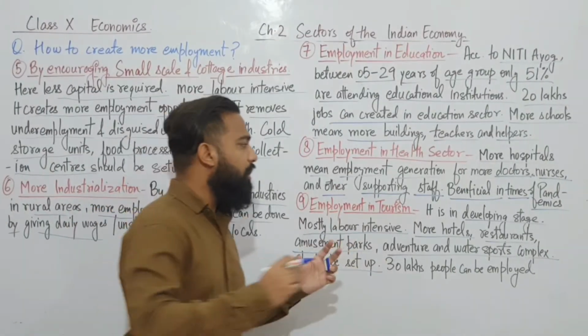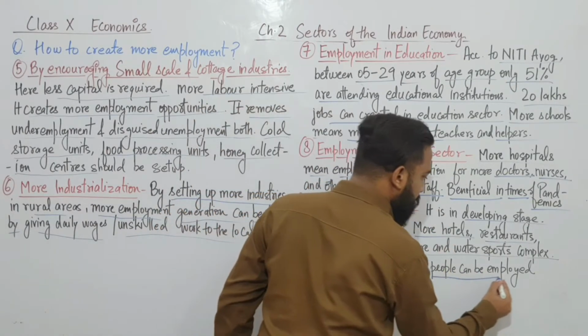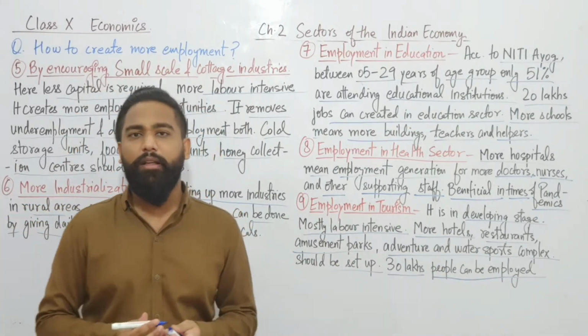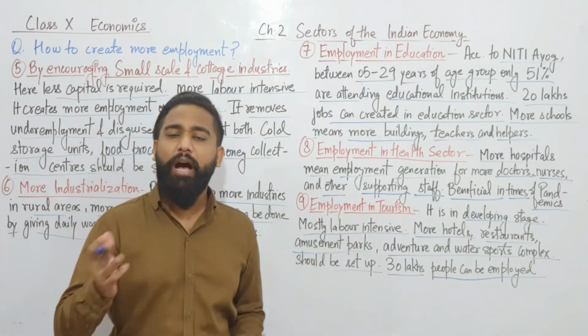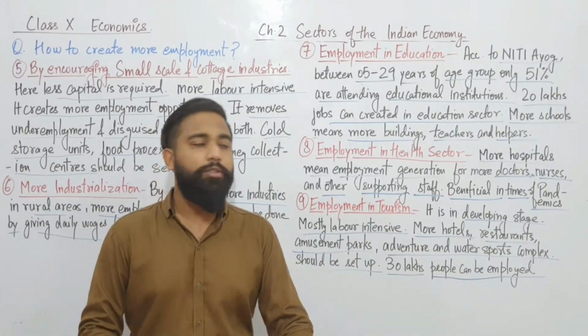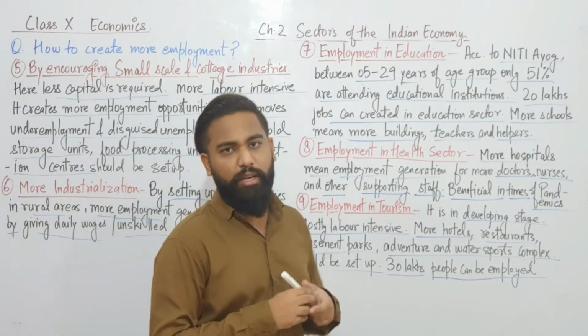And if we manage to set up these things, 30 lakh people can be employed. There are so many people required, guides are required, and so many roadside dhabas work just for tourism. So these are the things which can increase employment generation in India.